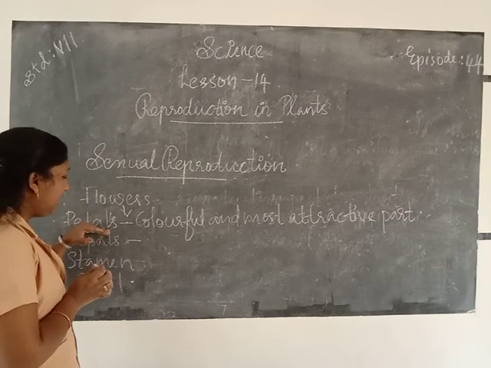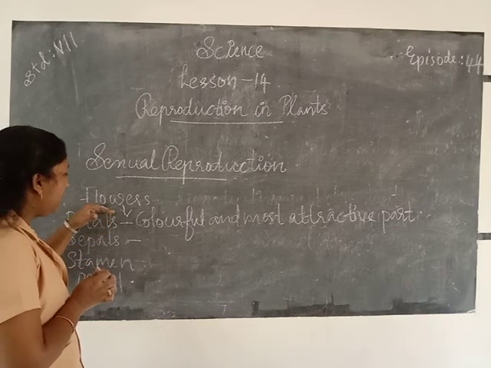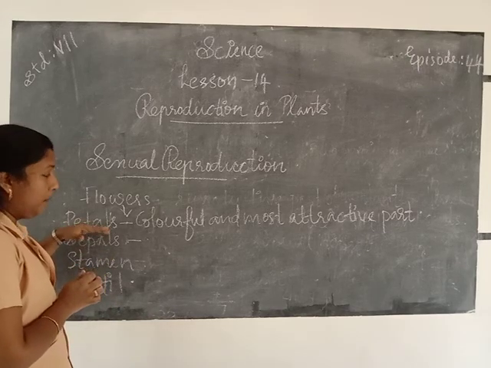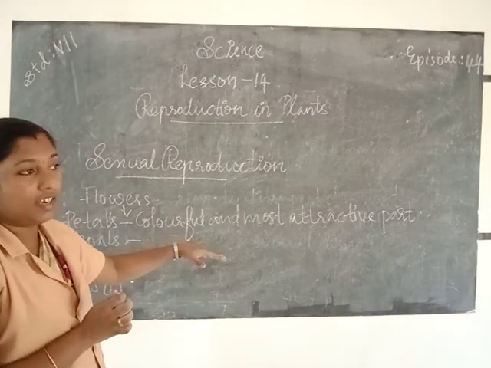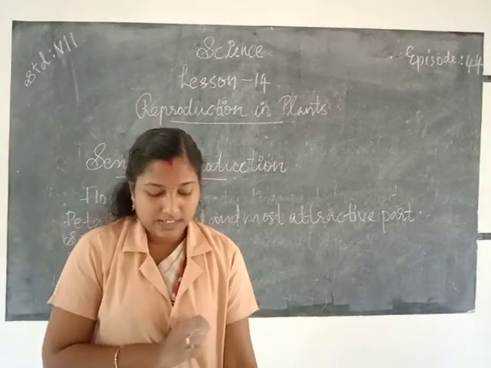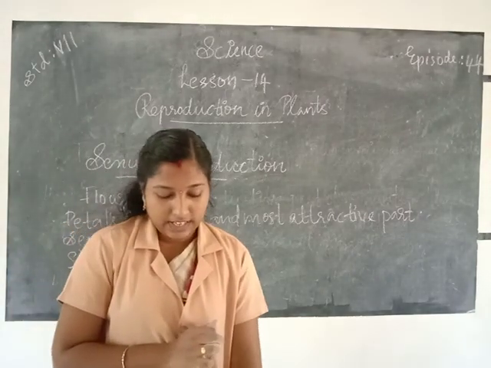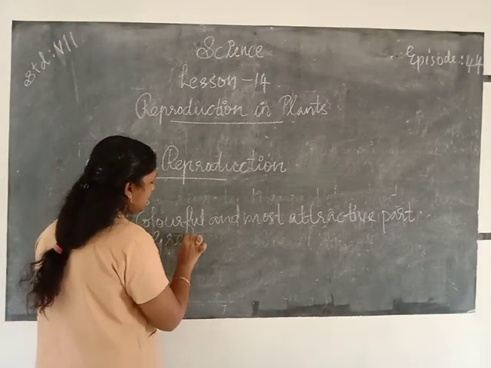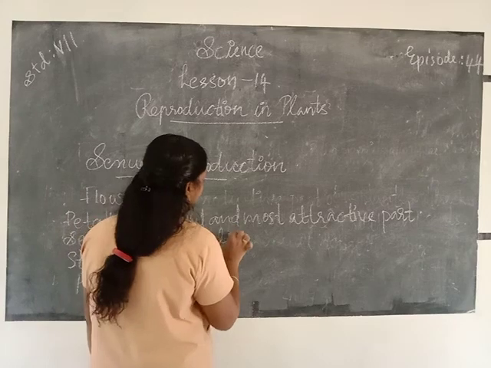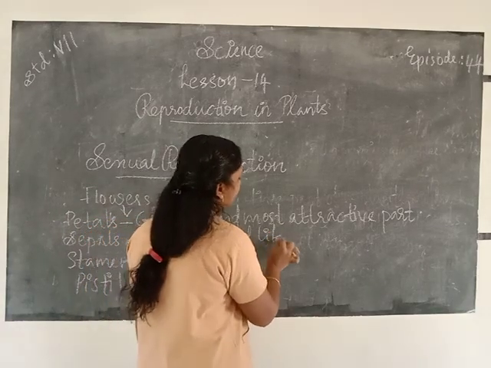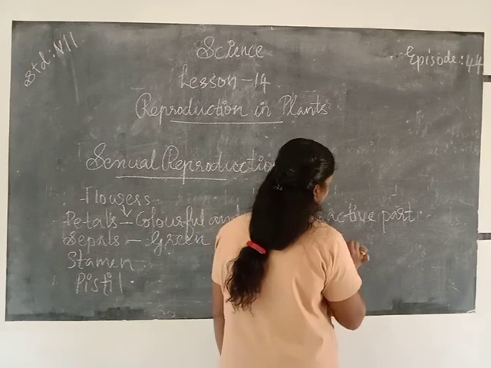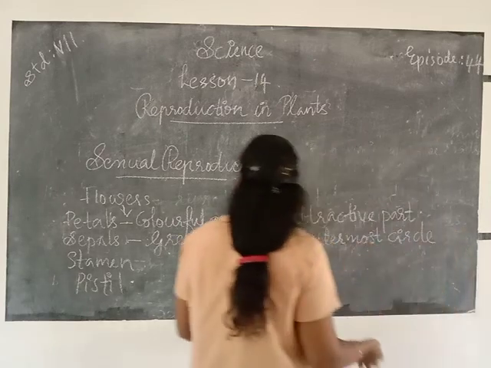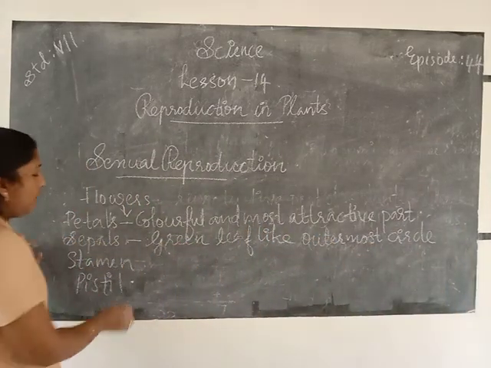So the different parts of a flower: petals, sepals, stamen and pistil. So here first one, petal. Petal means colorful and most attractive part of a flower. Next one, sepals. Green leaf-like outermost circle. Outermost circle is sepals.